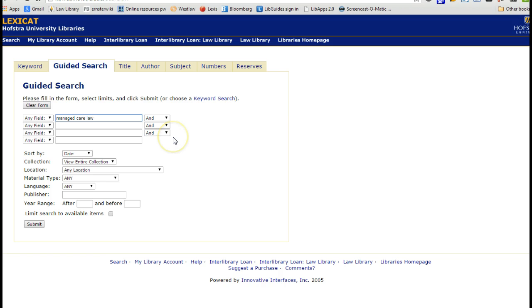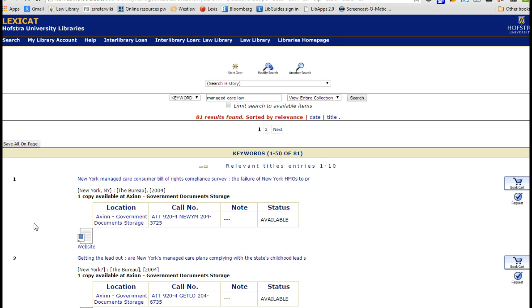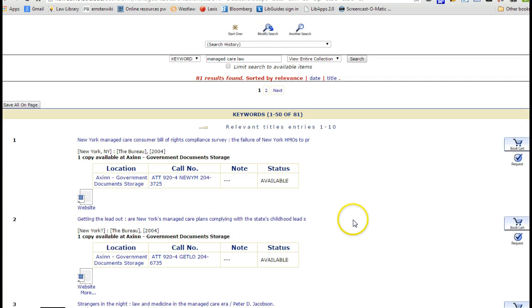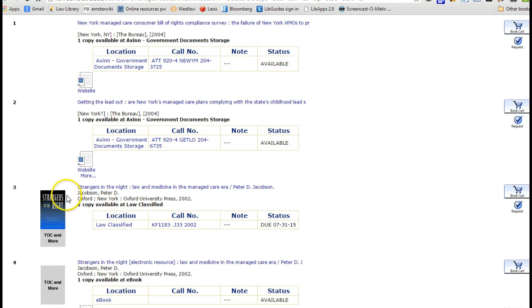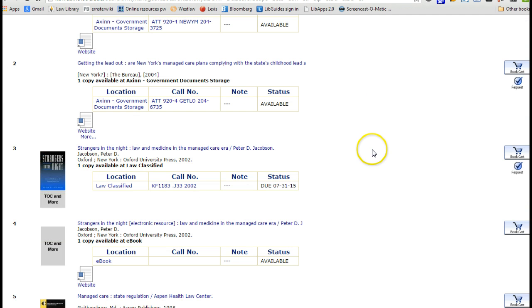So let's try managed care law and do a search. And what we see, a bunch of results. The first couple of titles may be a little too specialized for us, but the third title, kind of funky in the beginning, Strangers in the Night, Law and Medicine in the Managed Care Era. So that might be really useful.